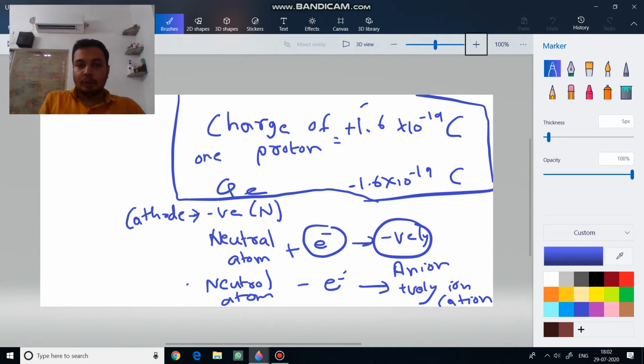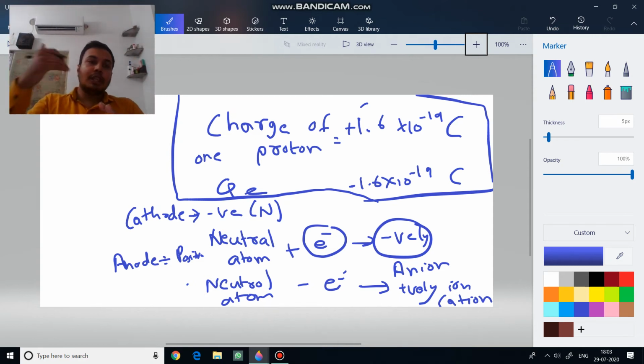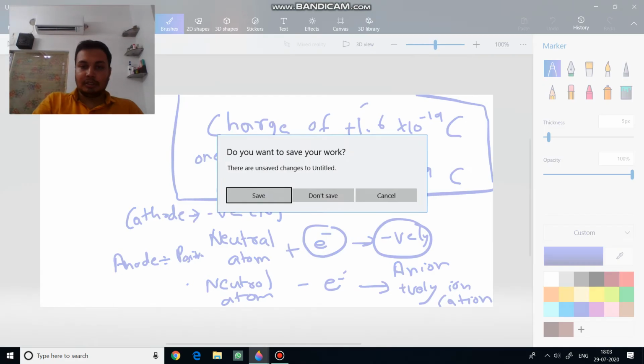And anode is positively charged, and it attracts negatively charged ions. Opposite things attract. It's obvious. So the positively charged anode attracts the negatively charged ion, and that ion we call anion. So please remember this thing. Cation is positively charged and anion is negatively charged. This is a basic thing for 11th standard, but this video is for 10th standard. I am trying to make them understand these things.